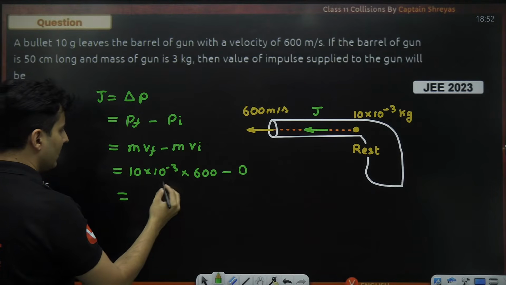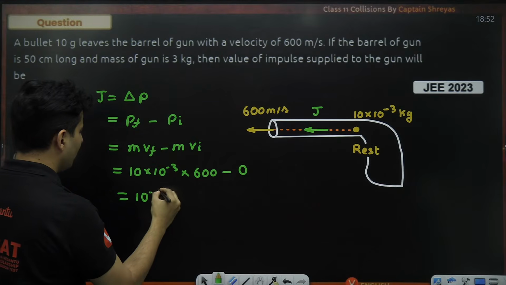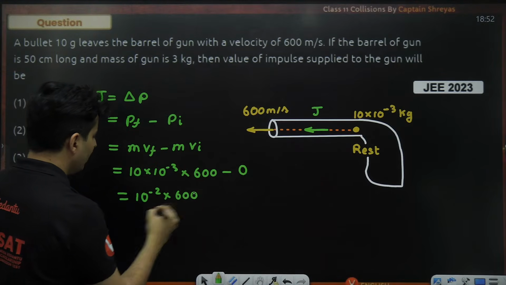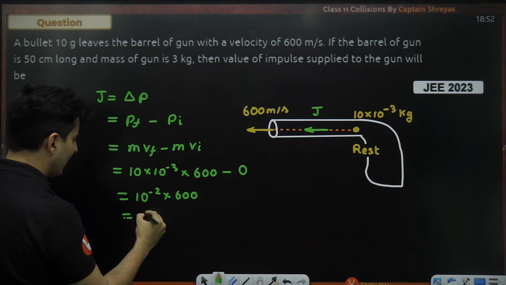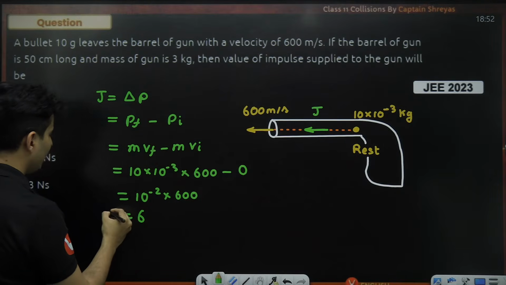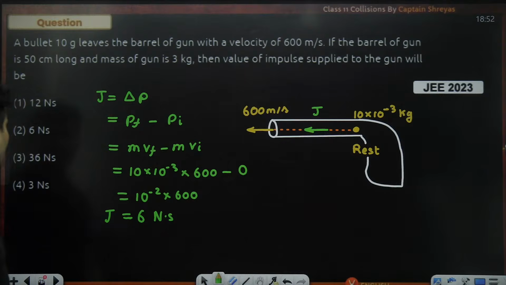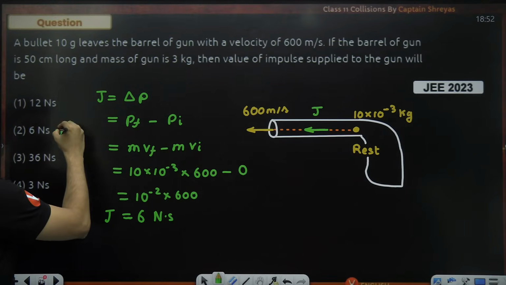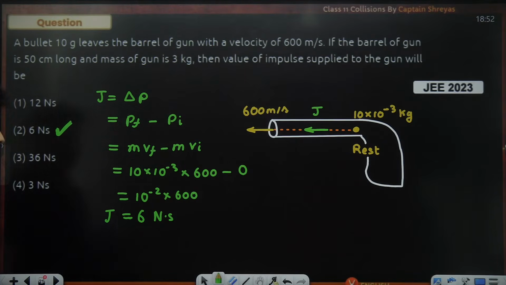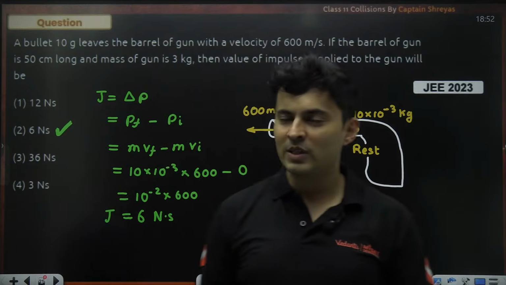So this is going to be 10 to the power minus 2 multiplied by 600. The two zeros and the minus power will cancel, and it will just become 6. This is impulse, in kg meter per second or Newton second, anything will do. So 6 is the right answer.